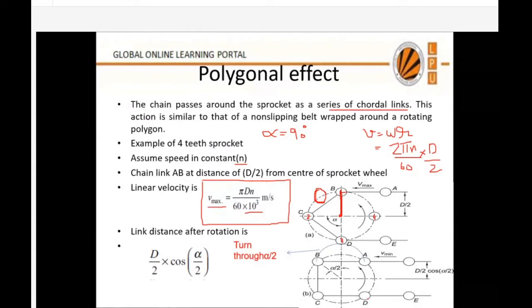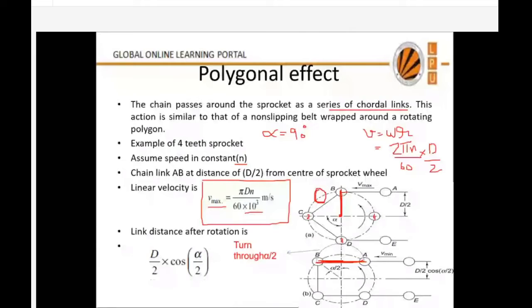Now the chain is always moving over the teeth. It is wrapped around the teeth of the sprocket. So now the chain link will be somewhere here. Is it true or not? Please tell me. Any link will have come now and will take this position over the chain. True or false? Yes, sir.